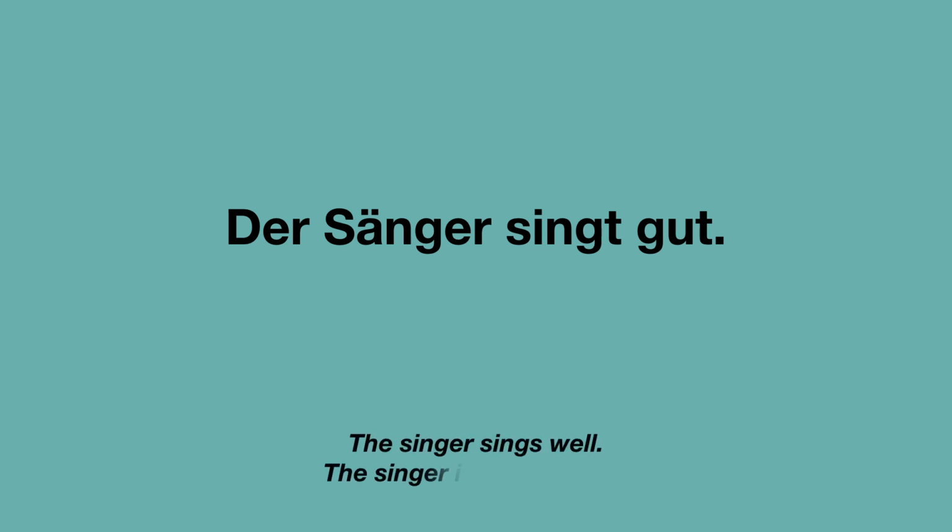Let's have a look at this sentence. Der Sänger singt gut, which means the singer sings well, or it could also mean the singer is singing well. In German, there is no present continuous tense. The present tense can mean also continuous tense depending upon the situation.